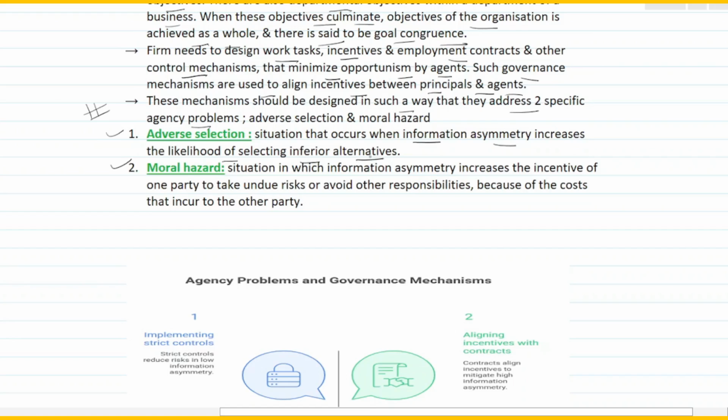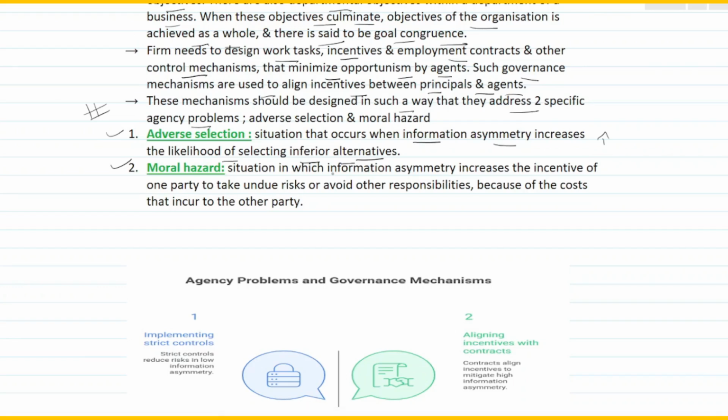If the information that is supposed to reach the person is not reaching perfectly, there is no symmetry. Asymmetry means a non-alignment; symmetry means in the same pattern. So when information asymmetry goes up, it creates a likelihood of selecting inferior alternatives, that means a low quality alternative. That is called adverse selection, right?